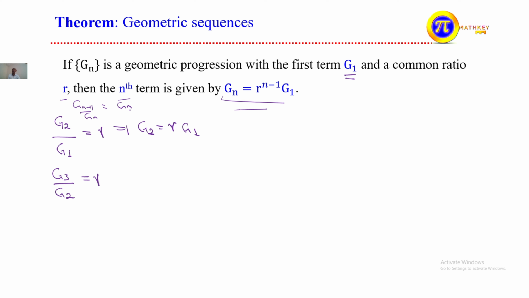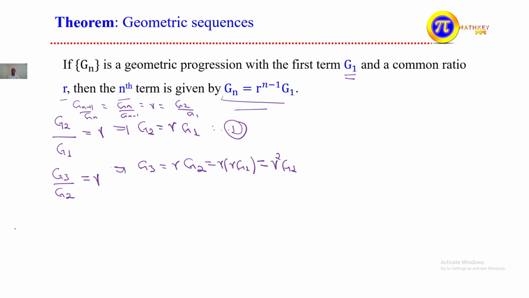what gn over what gn minus 1 is equals the same r is equals what g2 divided by the same g1. If that's so this implies what is g3, g3 means what this is r times what this is g2. Here if say this is g2 as we did before, this g2 is what r times g1, then this becomes what r times r times what this is g1, but the same the product, sorry, this is r square times what this is g1.